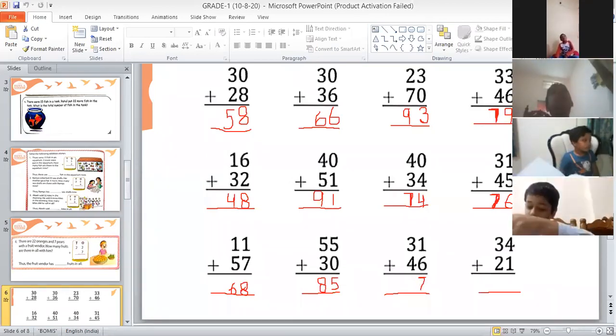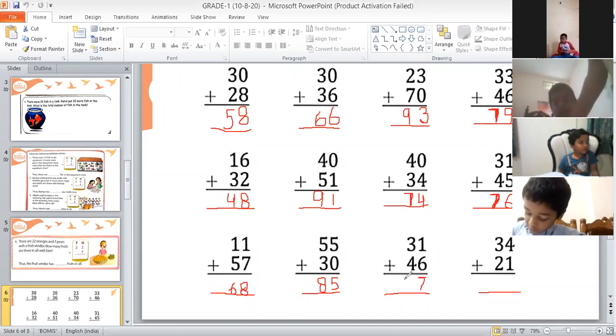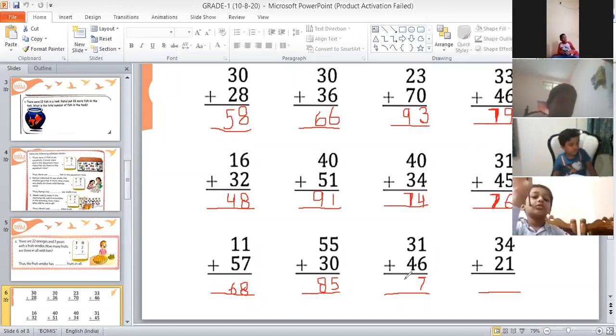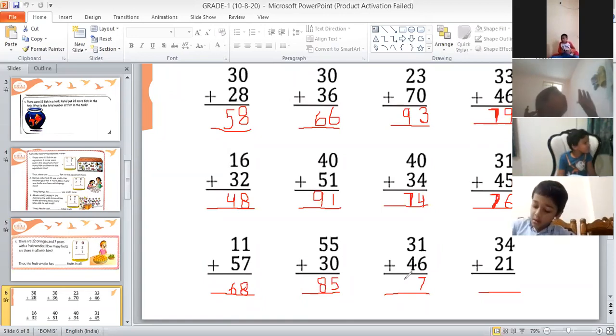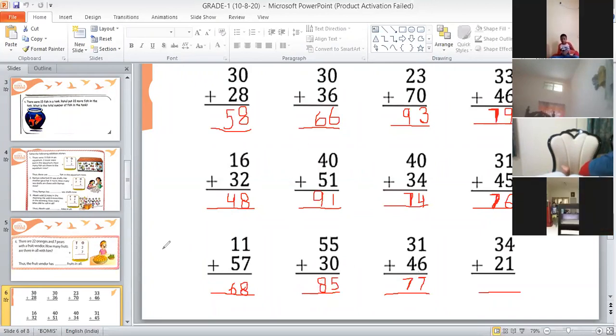And 3 plus 4, how much, Sai Ritvik? Sai Ritvik, 3 plus 4. 7. That's the correct answer. 3 plus 4 is 7. So answer is 77, children. Now last question is left.